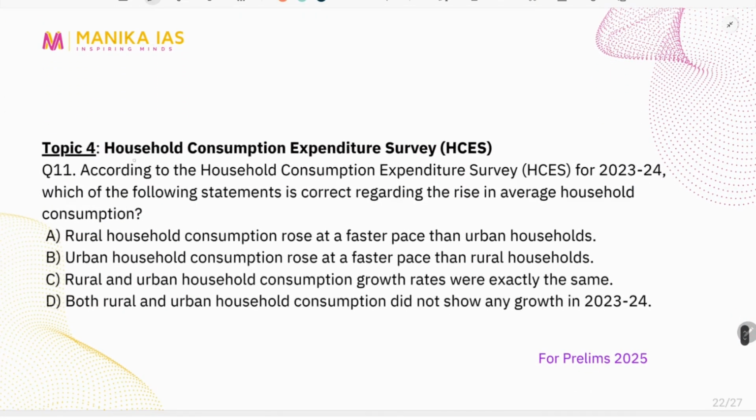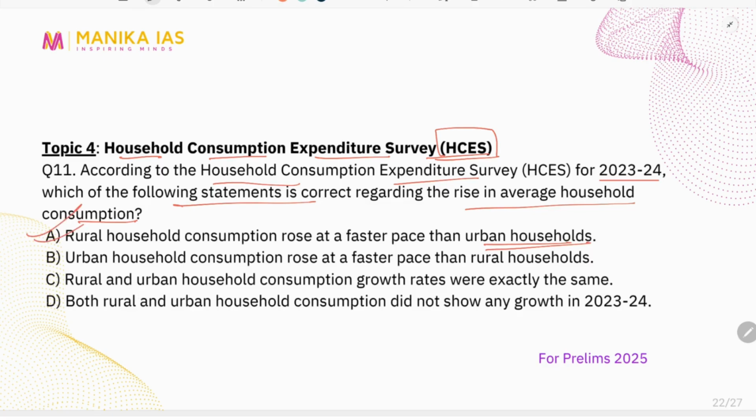The next topic is related to the Household Consumption Expenditure Survey, HCES. According to the Household Consumption Expenditure Survey for 2023-24, which of the following statements are correct regarding the rise in average household consumption? Here you can see that rural household consumption rose at a faster pace than urban households.